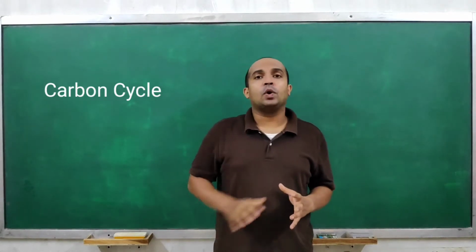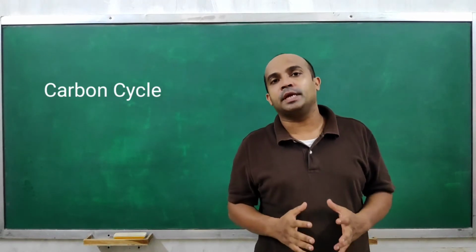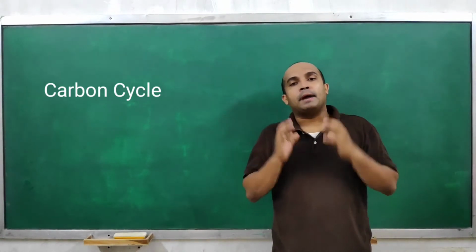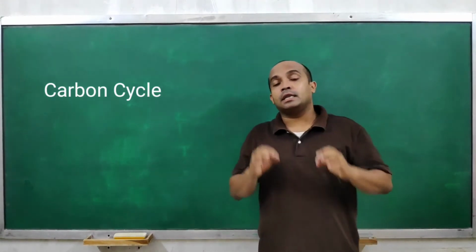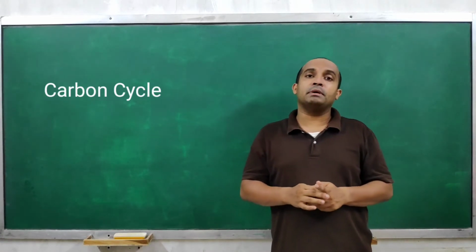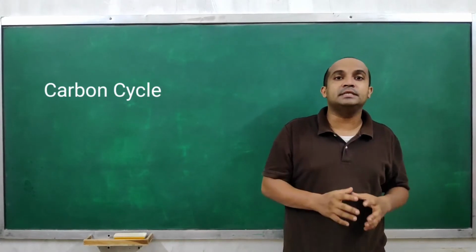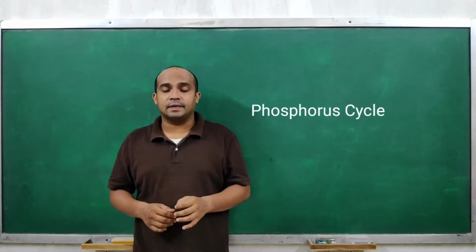So this is about the whole carbon cycle, and how carbon gets lost from the environment and how it again comes back into the biosphere. Understood? So this is how the whole carbon moves. And again, it is also important to remember how carbon gets excluded in the form of sediments from the carbon cycle. Next is the phosphorus cycle.